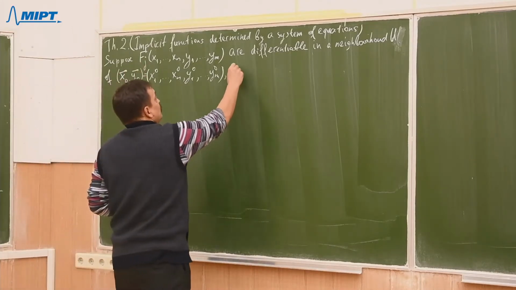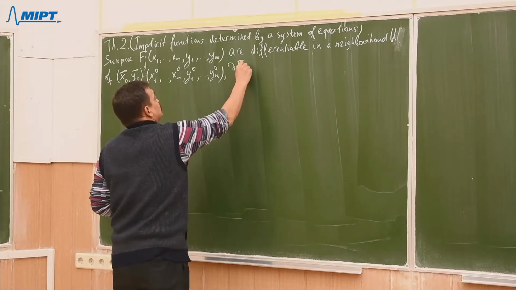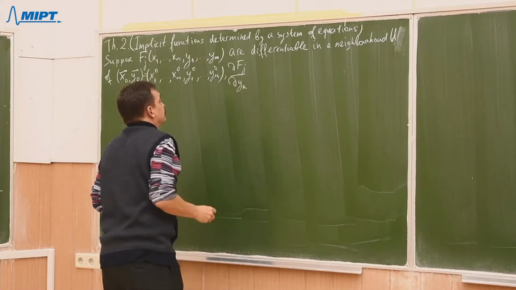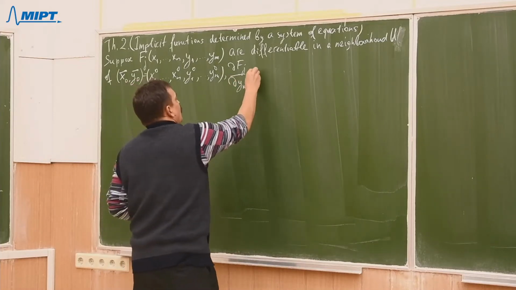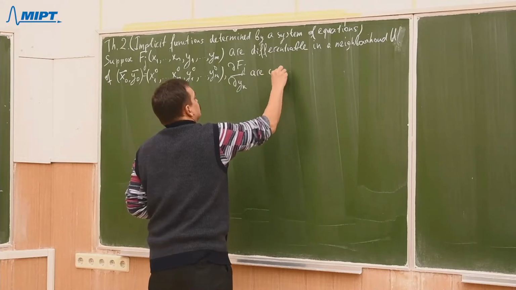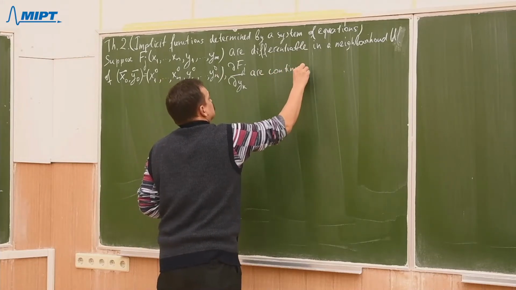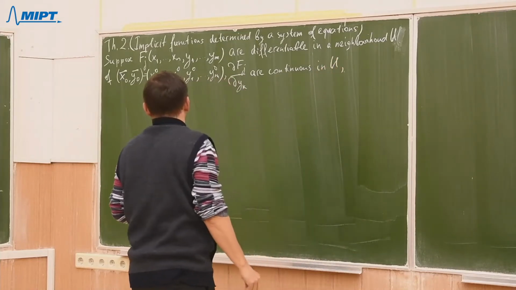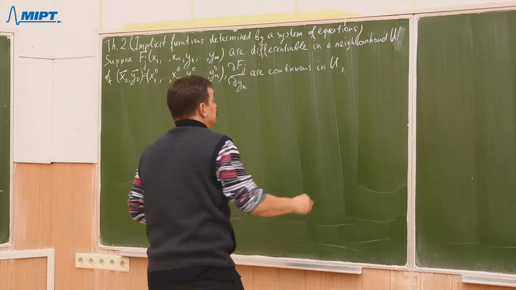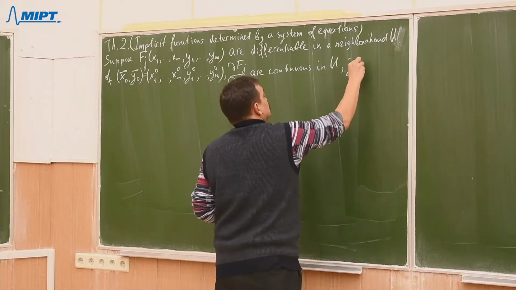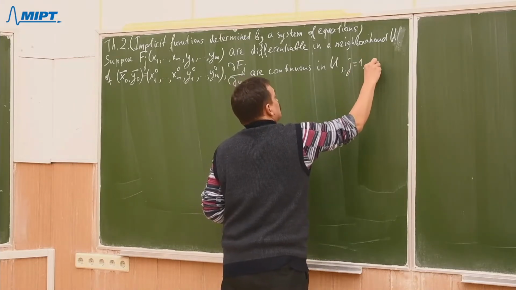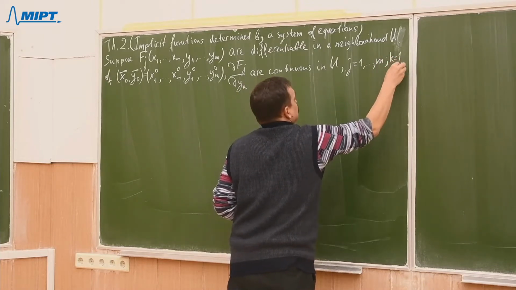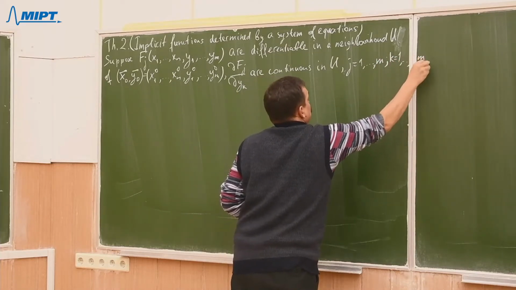So partial derivatives of fj with respect to yk are continuous in U, where j is from 1 up to m and k from 1 up to m.